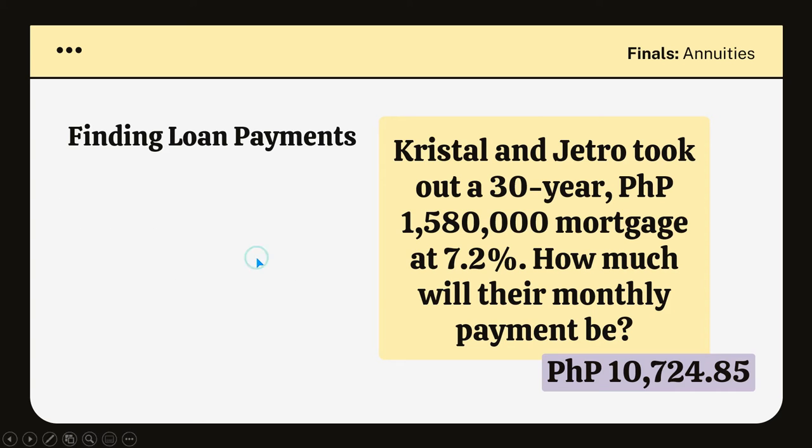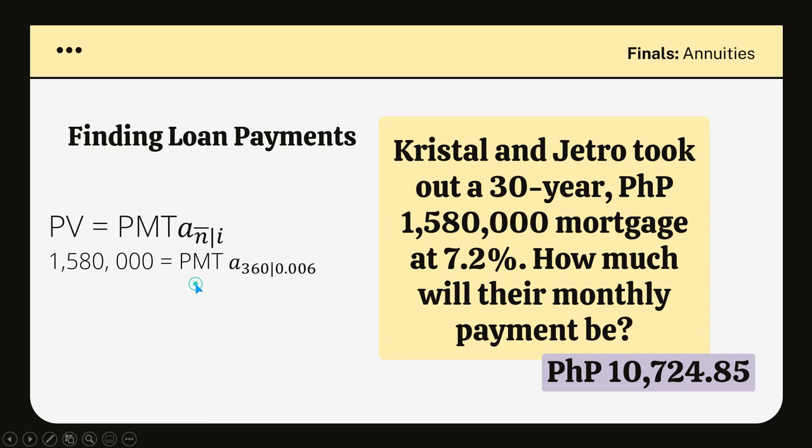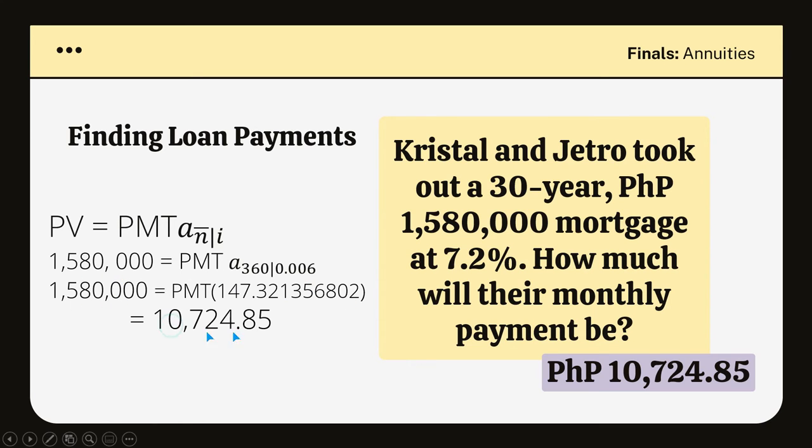So again, we have this formula. 1,580,000 is our present value. We're going to look for the payment. We're going to solve for our annuity factor. And when we do that, this factor will now be our denominator. This will be our numerator. And of course, we will get 10,724 pesos and 85 centavos.